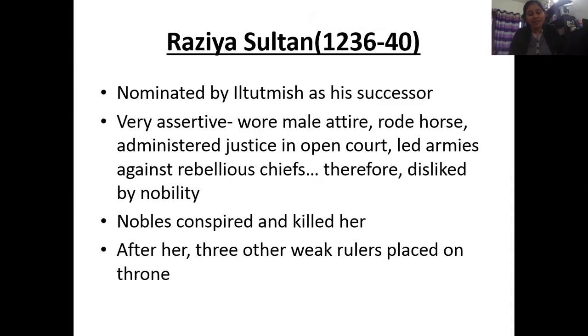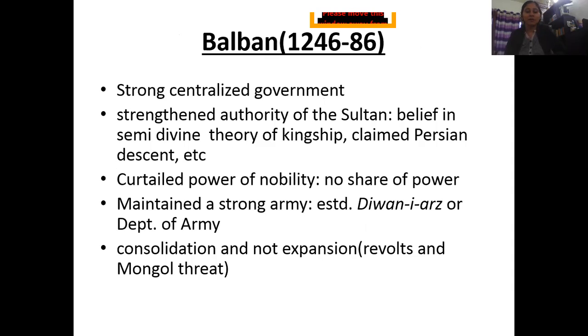After her, at least three other rulers came to power, but they were all very weak. The last one was Nasiruddin Mahmud, and he was ultimately perhaps killed by a noble himself, who was the next ruler, called Balban. So we see Balban strengthened the authority of the Sultan. How did he do that? By believing in the semi-divine theory of kingship.